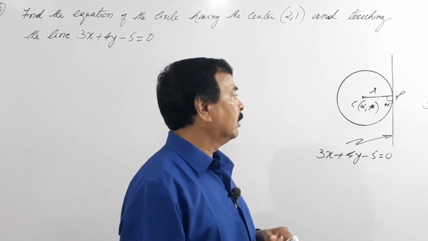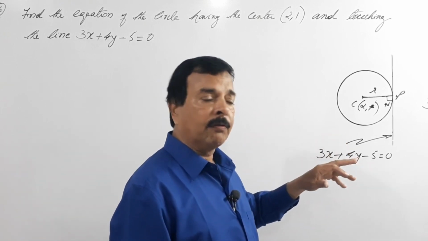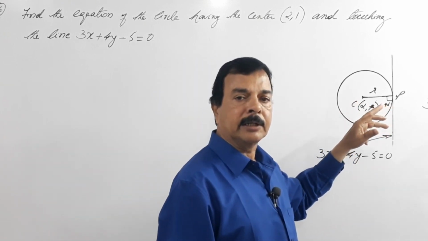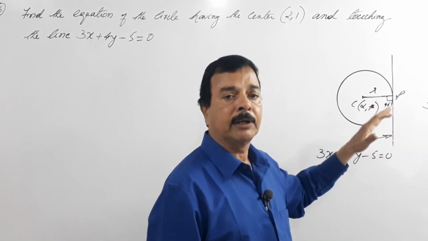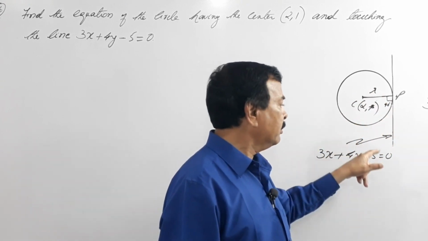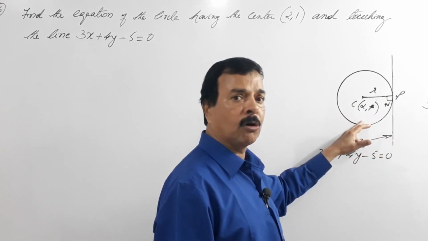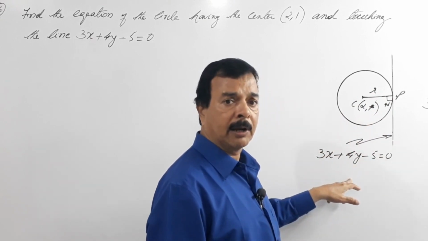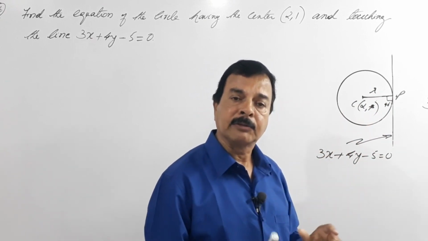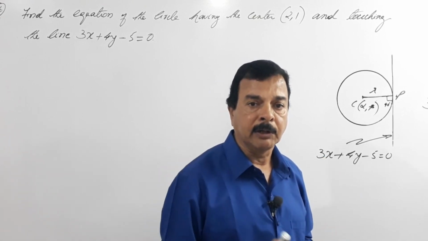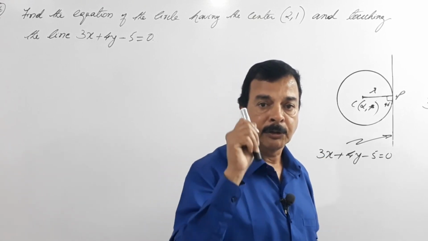Now we need to find the radius, isn't it? We need to find the radius in order to find the equation of a circle. So using the points concept as well as the equation of a line, we have to find the radius. There is a relation for that, a formula which you need to remember.